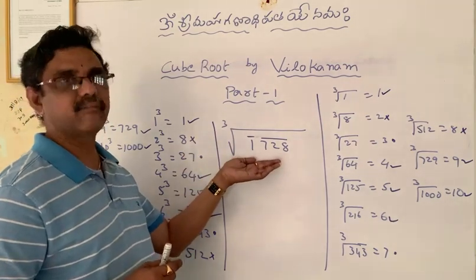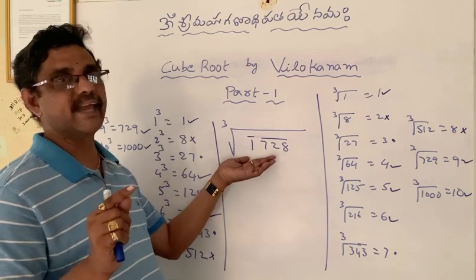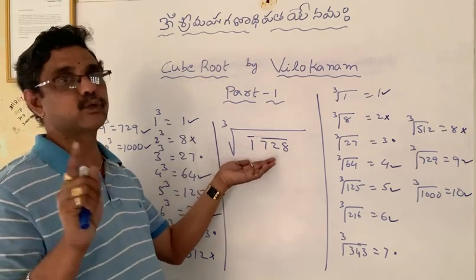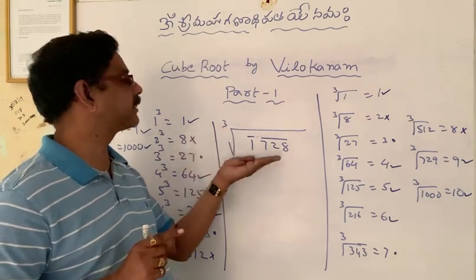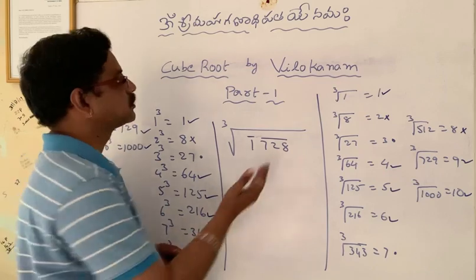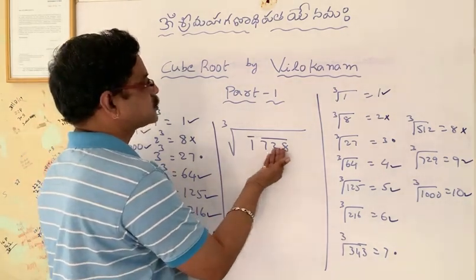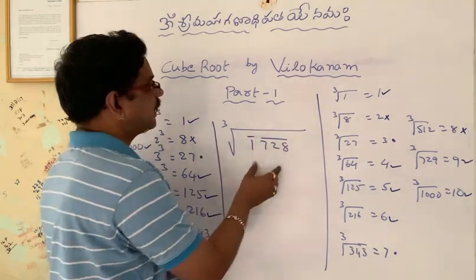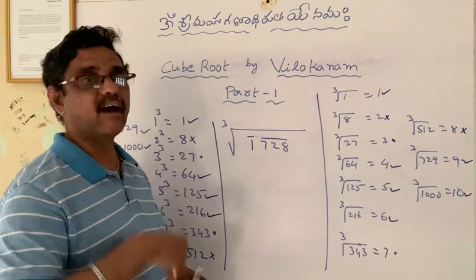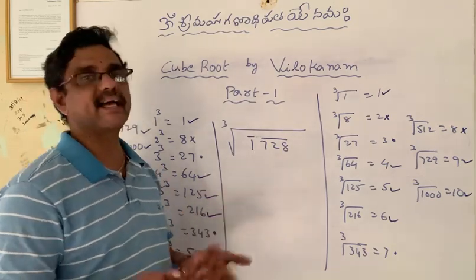As I said before, we have to keep bars on 3 numbers. Like what we have done in square roots, we used to keep 1 bar on 2 numbers. But we are finding cube root here, so we have to keep 1 bar on 3 numbers. Starting from units place, 3 numbers 8, 2, 7 get 1 bar, and the remaining 1 number gets another bar. Total we got 2 bars. So we understand that we get a 2-digit number as the answer.